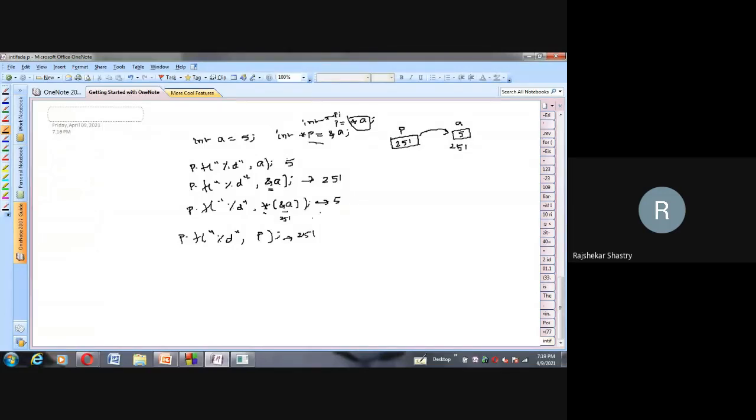Then comes one more printf. Let me write printf %d comma ampersand of P. Anyone? The address of P will be printed, sir. Very good. So this I didn't specify particularly. Now A has the address 251. A is holding the address 251, which we catch in the pointer P that we store.